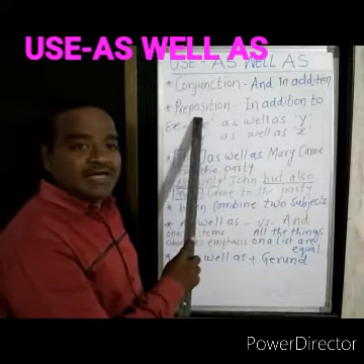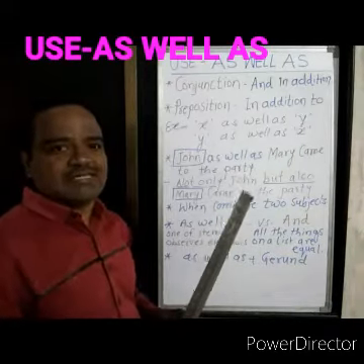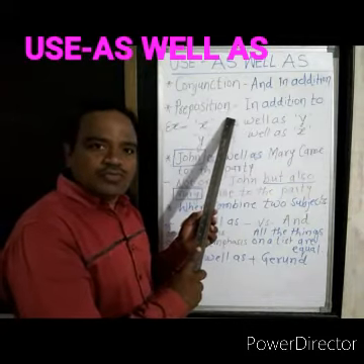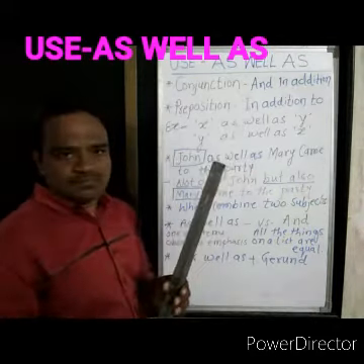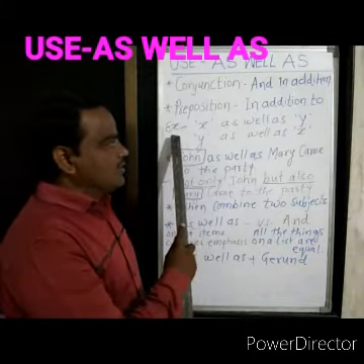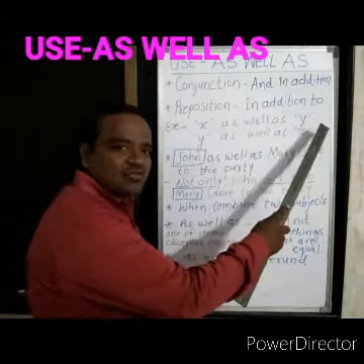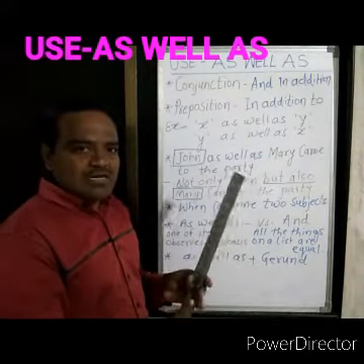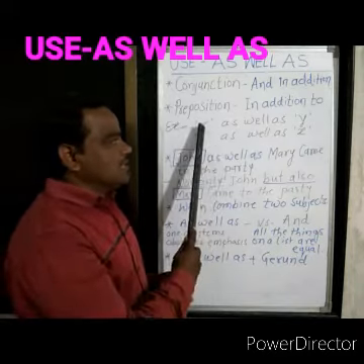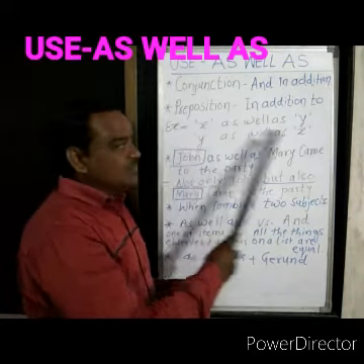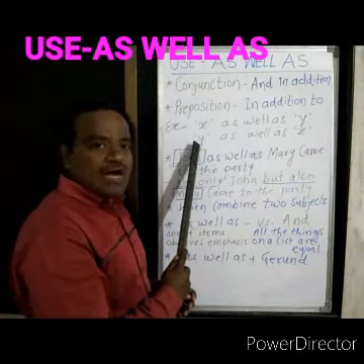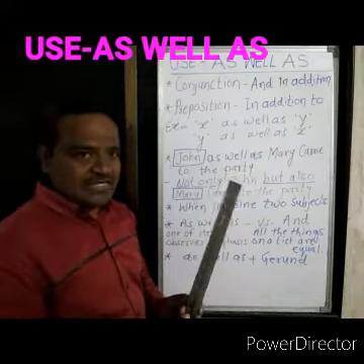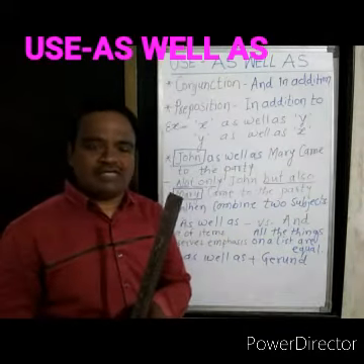When we use it as a preposition in a sentence, we join two nouns or two pronouns. For example, x as well as y, or y as well as x. But here x is emphasized more than y, and here y is emphasized more than x. For your better understanding, here is another good example for you.